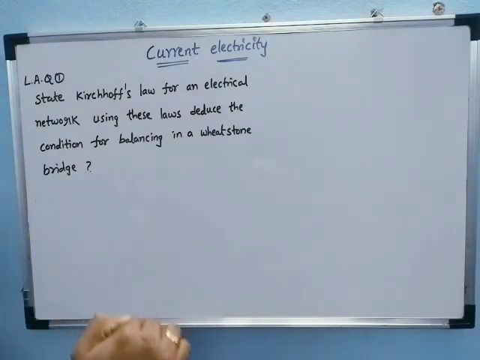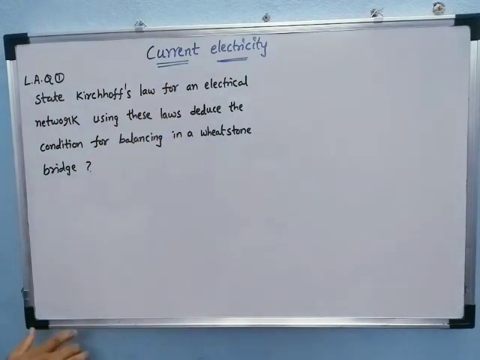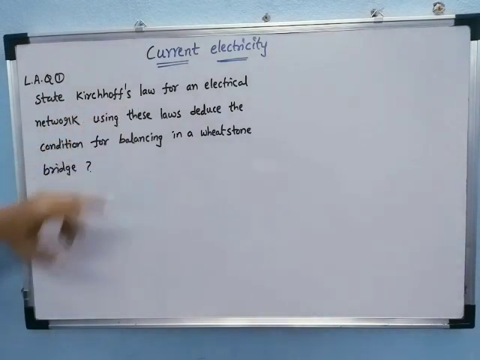See, we are discussing the long answers from current electricity. That is the first question. State Kirchhoff's laws for an electric network. Using these laws, deduce the condition for balancing in a Wheatstone bridge.